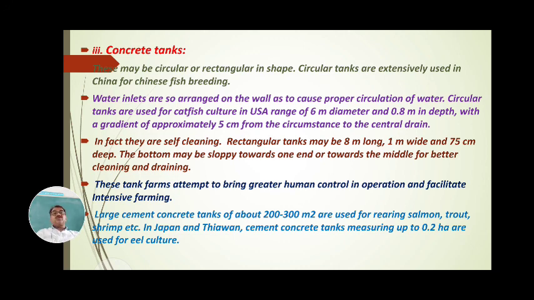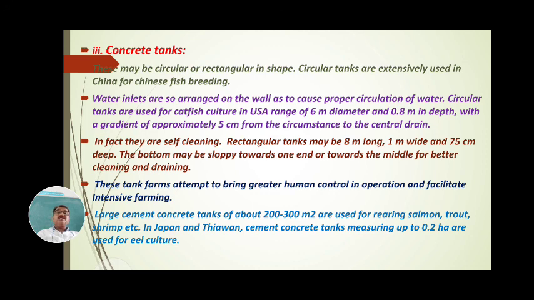Water inlets are so arranged on the wall as to cause proper circulation of water. Circulation tanks are used for catfish culture in USA.